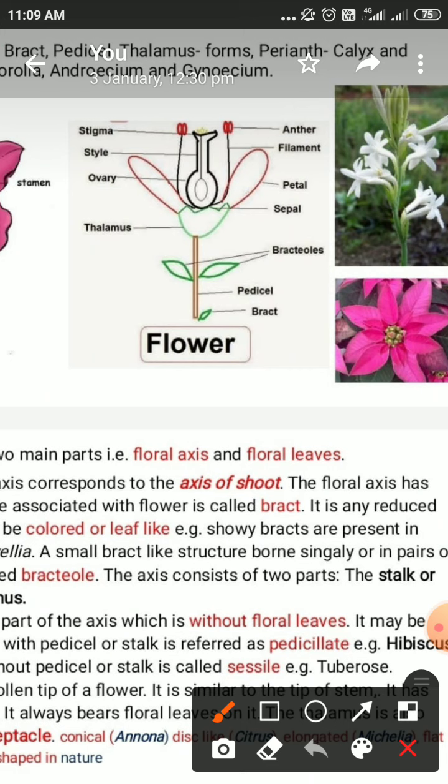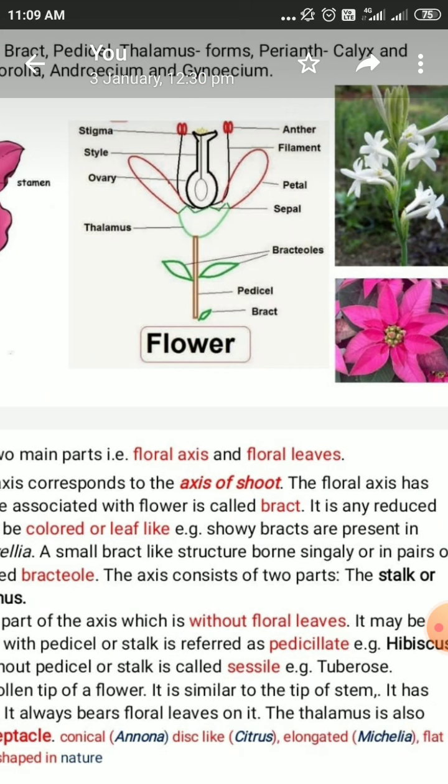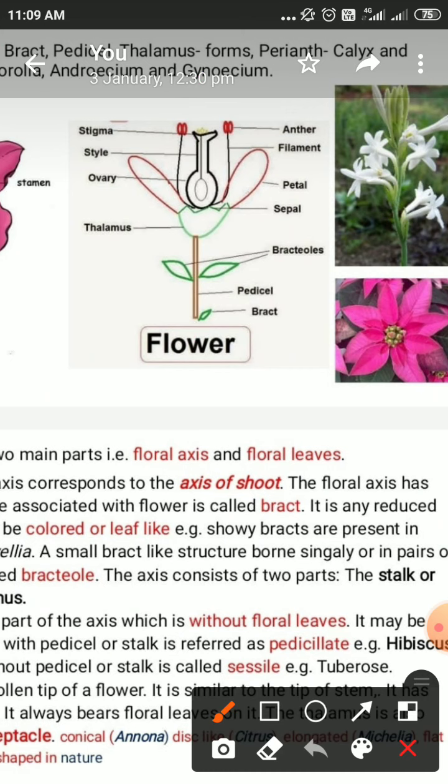The typical flower has an axis. This is the vertical axis, and this vertical axis shows parts like the pedicel, that is the stalk of the flower. Beyond the stalk or pedicel, there is the part we call the thalamus.